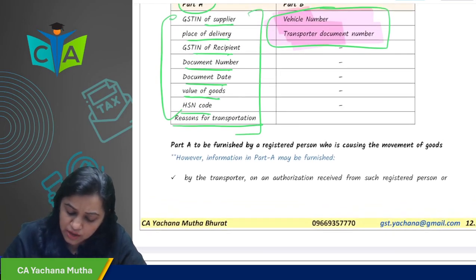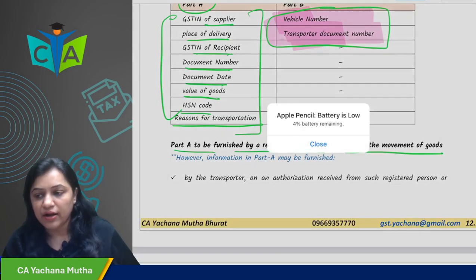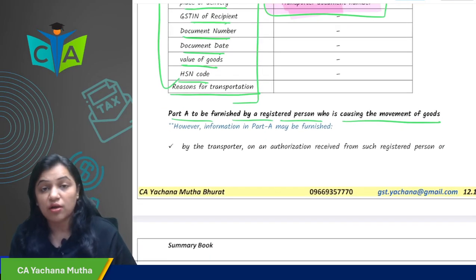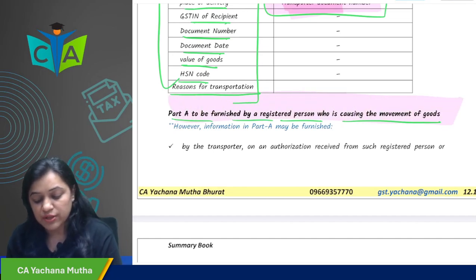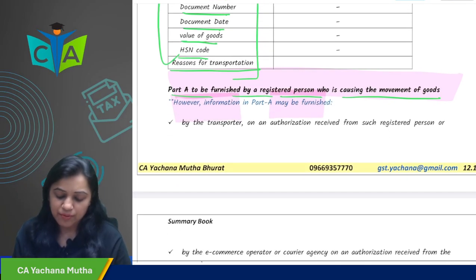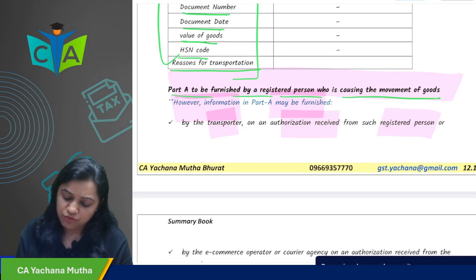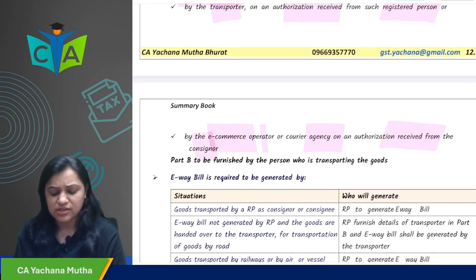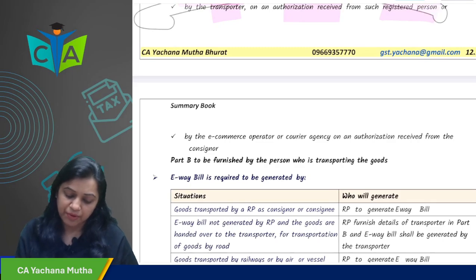Okay. So Part A is to be furnished by a registered person who is causing the movement of goods. However, the information in Part A may be furnished by a transporter on authorization received from a registered person, or by the ECO or courier agency on authorization received from the consignor. Any of these people can furnish the details.